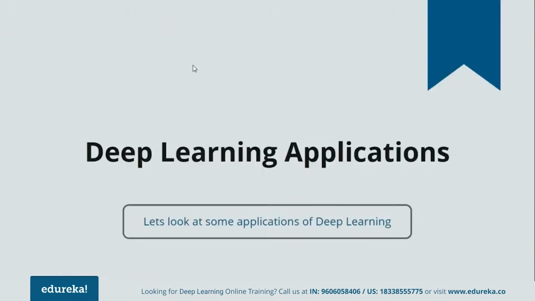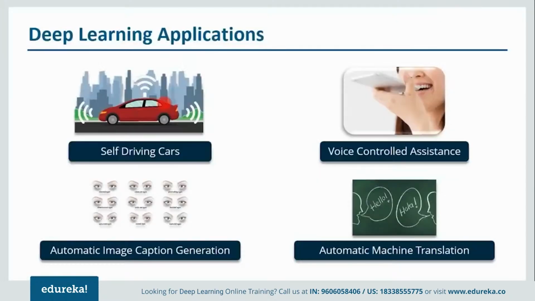So we'll move forward and I'll give you some applications of deep learning. Here are a few applications of deep learning. It can be used in self-driving cars. You must have heard about self-driving cars. It'll capture the images around it, process that huge amount of data, and then decide what action it should take. Should it go left, right, should it stop? Accordingly, it'll decide what action to take. And that will reduce the number of accidents that happen every year.